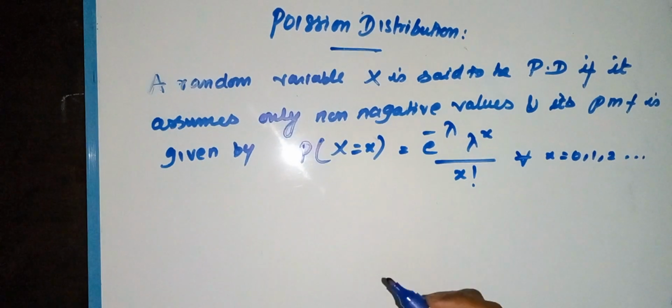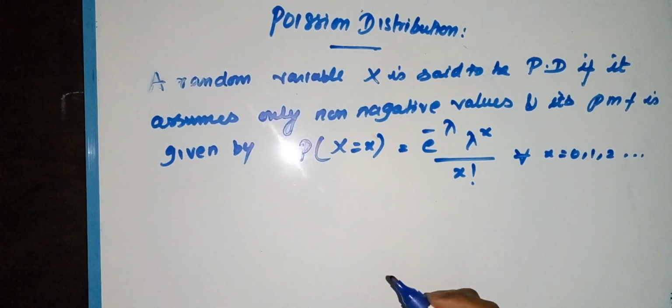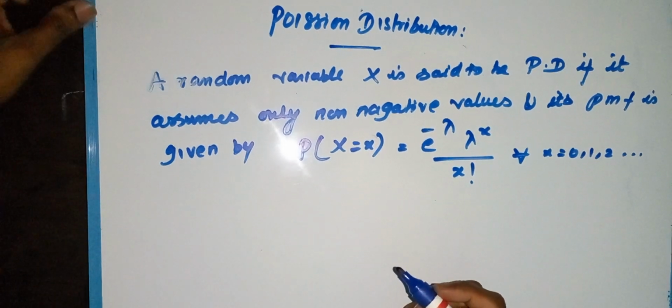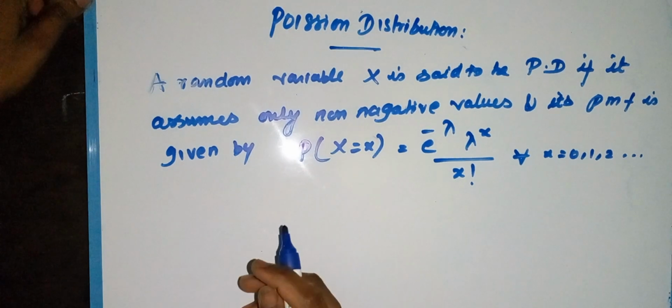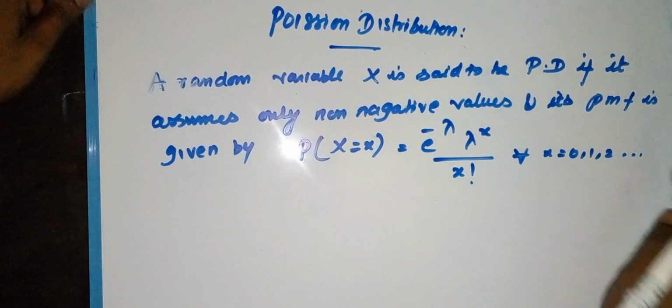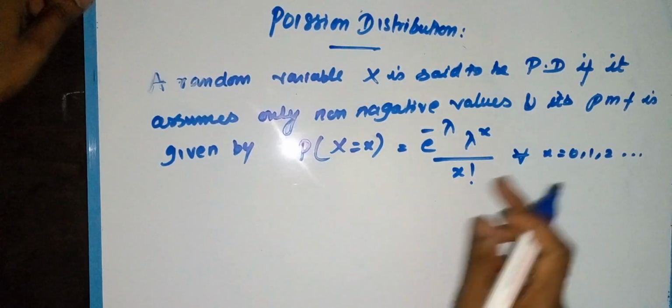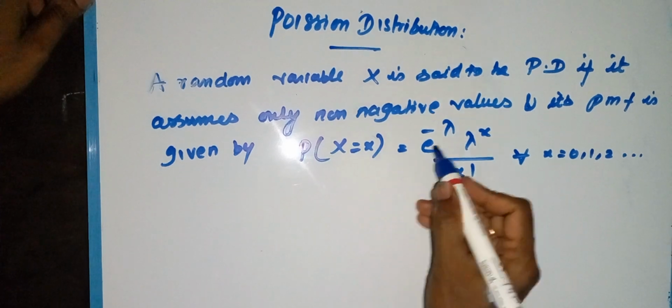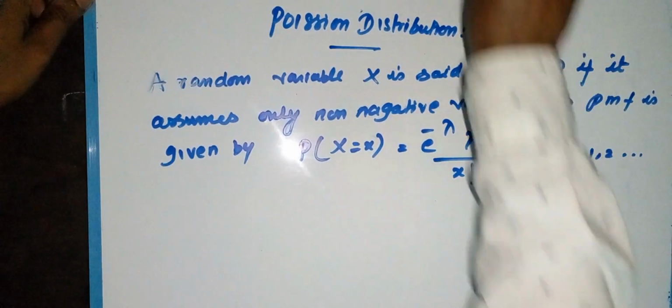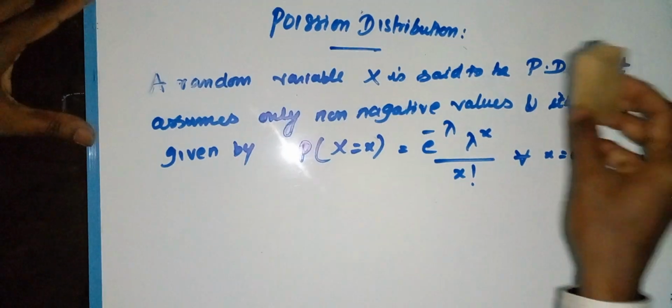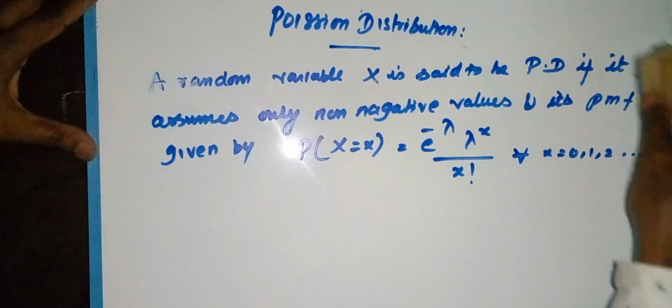In the last video we saw the binomial distribution. The probability mass function of the binomial distribution is nCx p power x q power n minus x, x equal to 0, 1, 2, 3, etc. So in the Poisson distribution also, x equal to 0, 1, 2, 3, etc. Actually the probability mass function is p of x is equal to e power minus lambda, lambda power x by x factorial. So we saw what the Poisson distribution is.